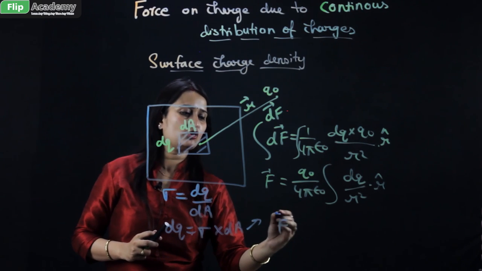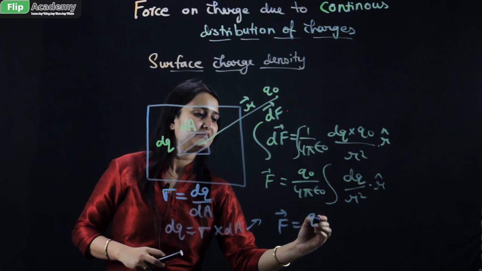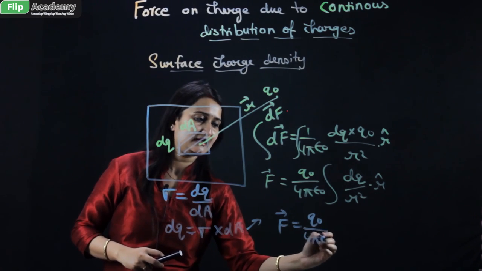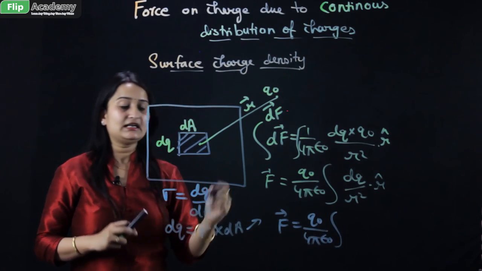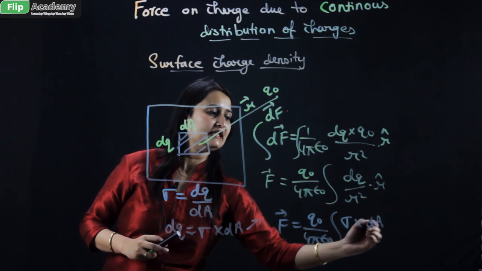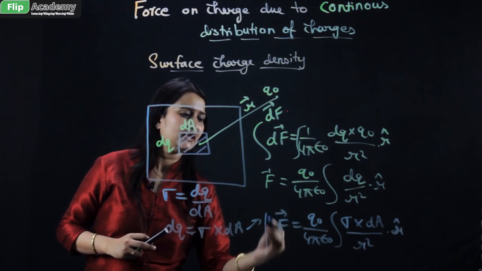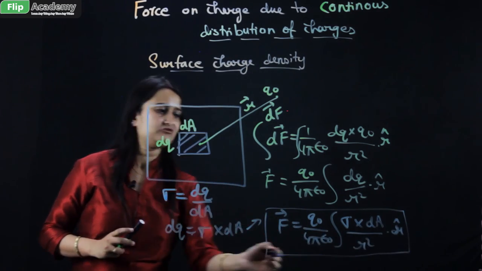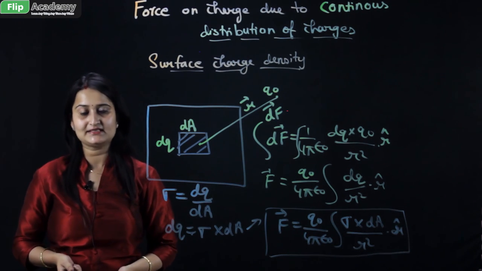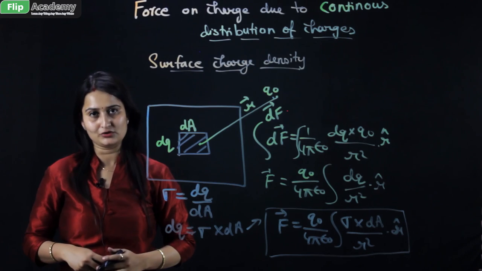You will get the force on the point charge q naught: q naught upon 4 pi epsilon naught, integration of surface charge density into dA upon r square, a vector quantity. So this is the formula when we talk about surface charge density and the force which it exerts on the point charge q naught.